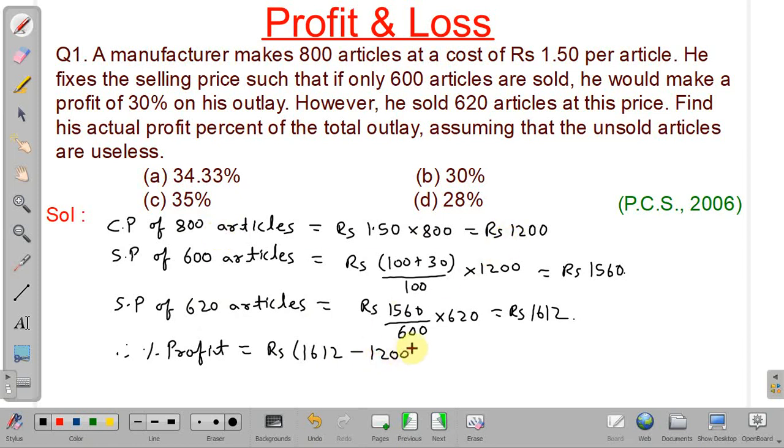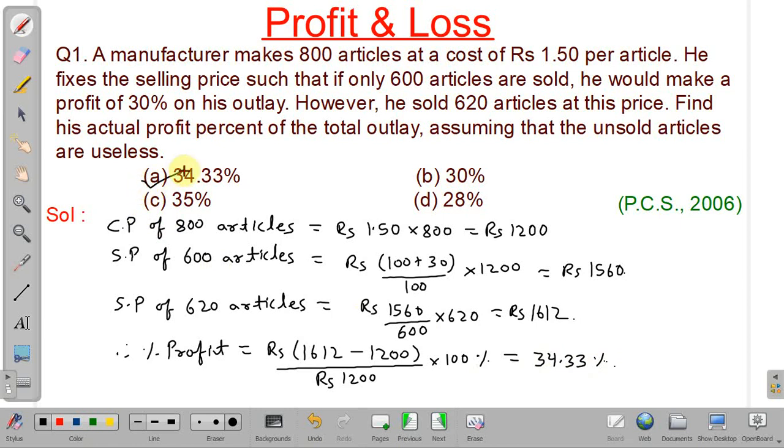You should not take cost price of only 620 articles. You have to take all cost, divided by rupees 1200 into 100%. So after solving, you will get 34.33 percentage. So our answer will be option number A.